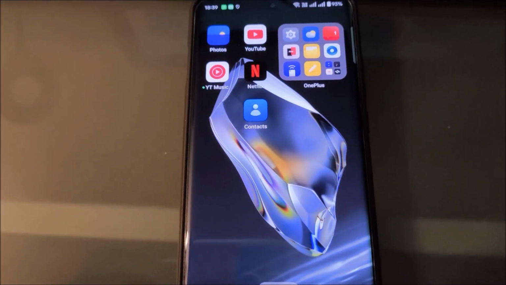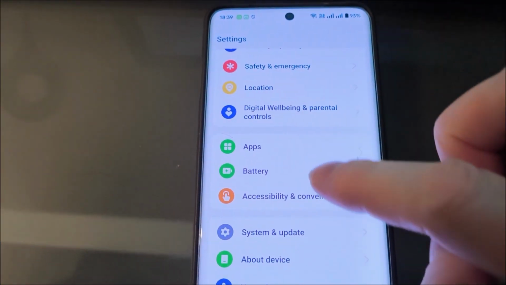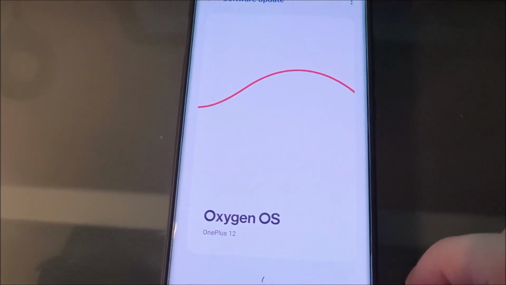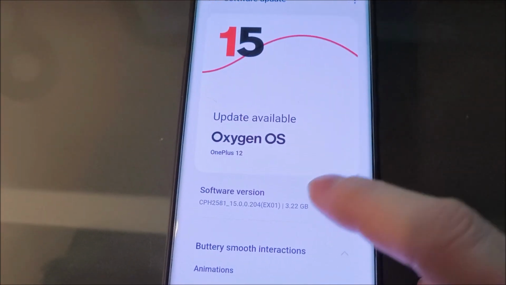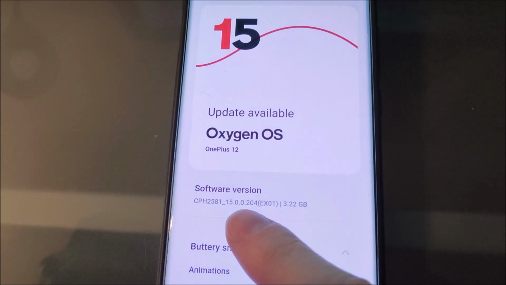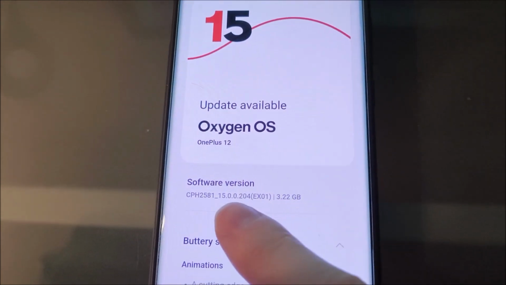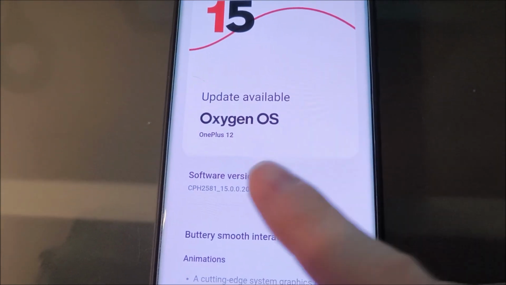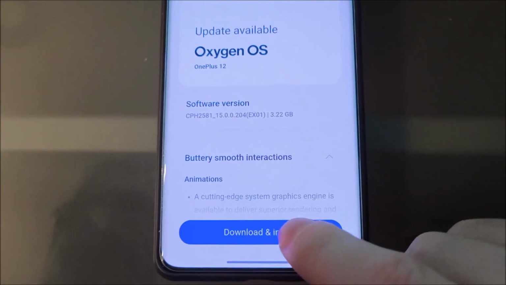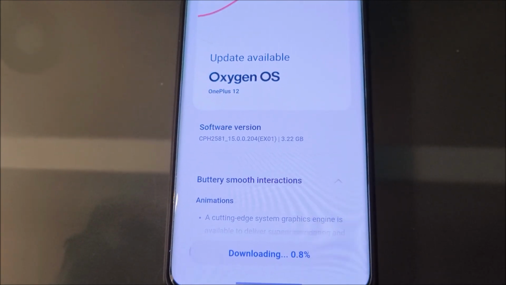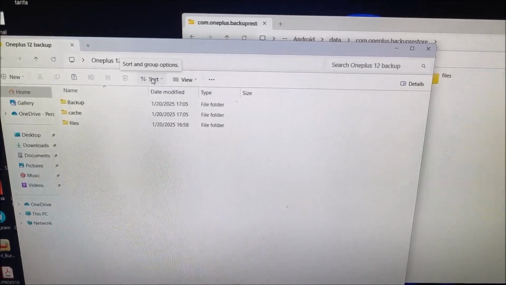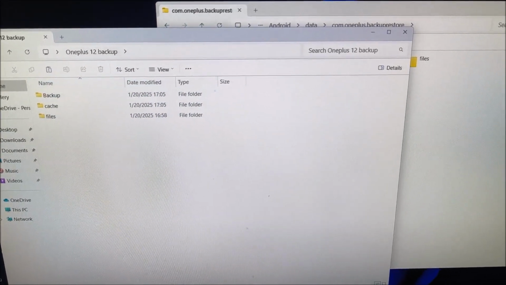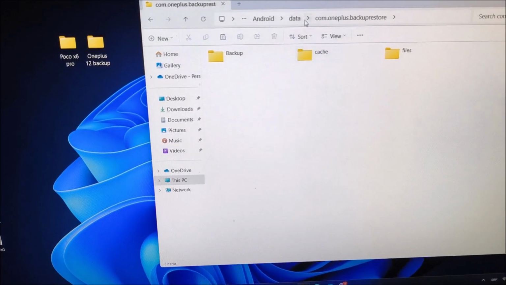And okay, now I'm going to check about device, OxygenOS. Let's see. As you can see, I got OxygenOS 15. Next update, download and install. Okay, and now I'm going to restore my backup from PC to phone.